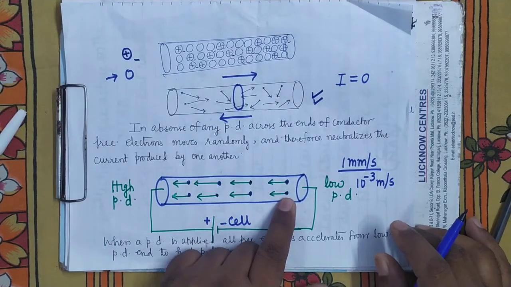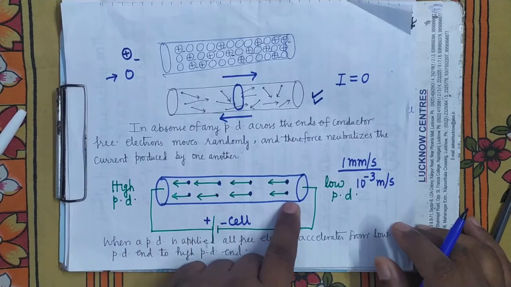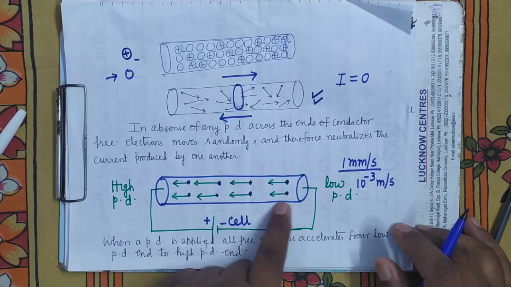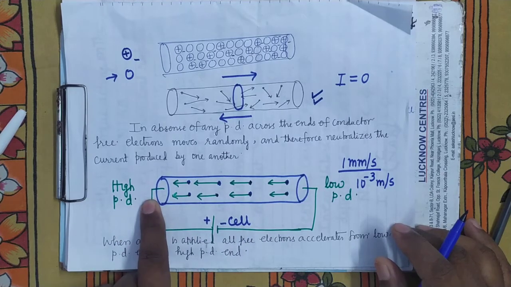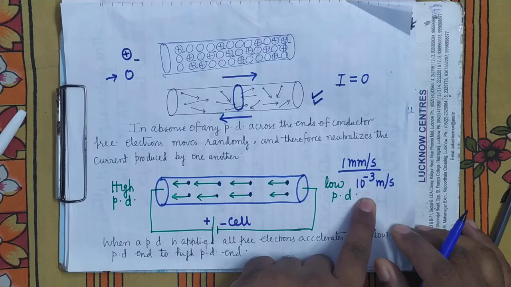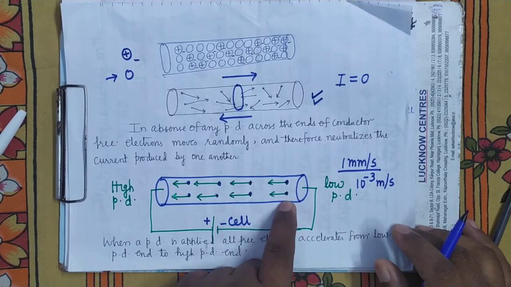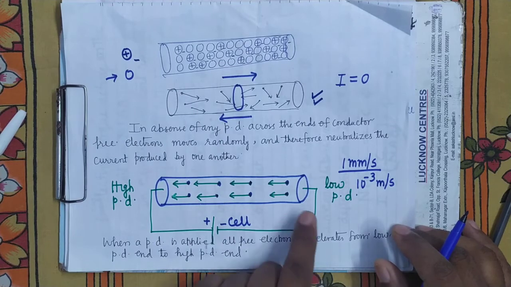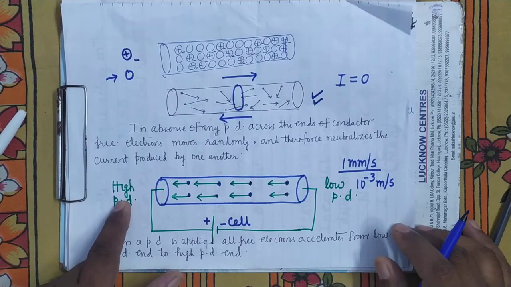Instead of acquiring a continuously increasing velocity due to the potential difference, they acquire a constant average velocity because of the collisions of free electrons with the positive ions. And with this velocity, they move in this direction.